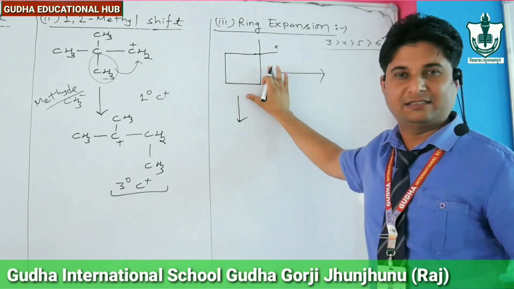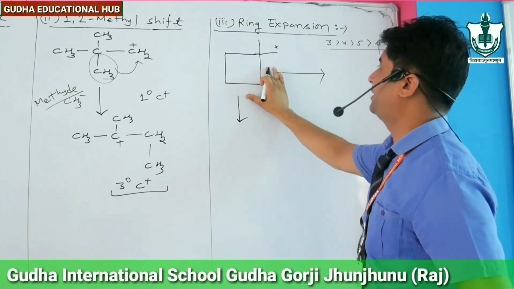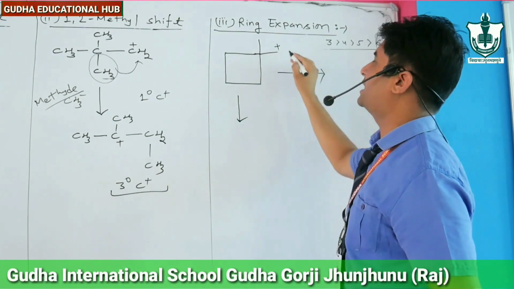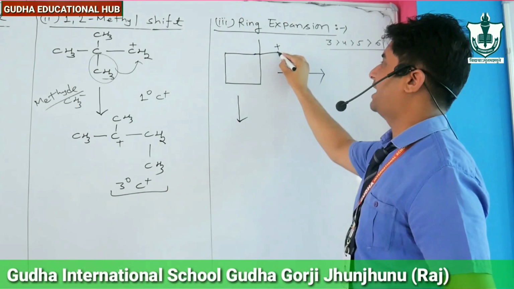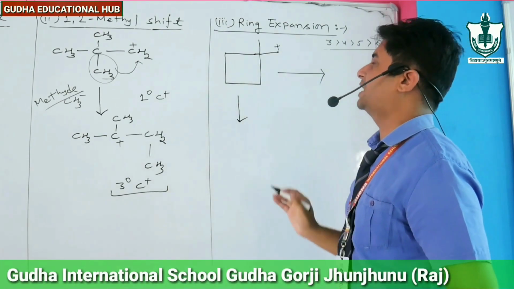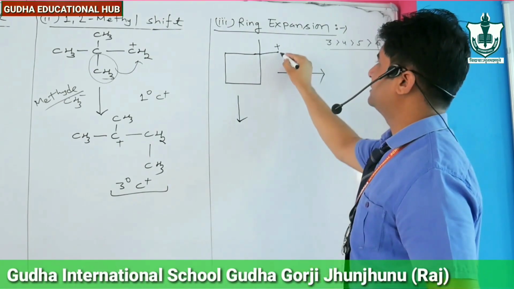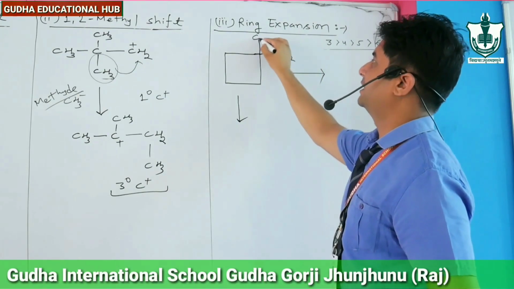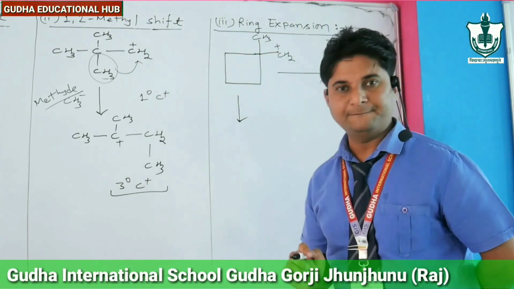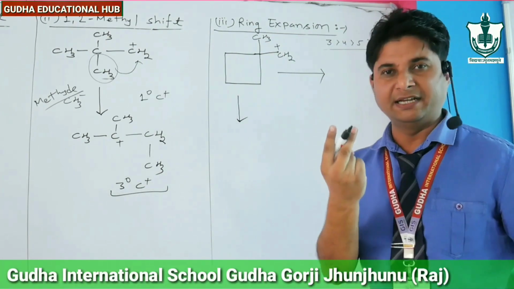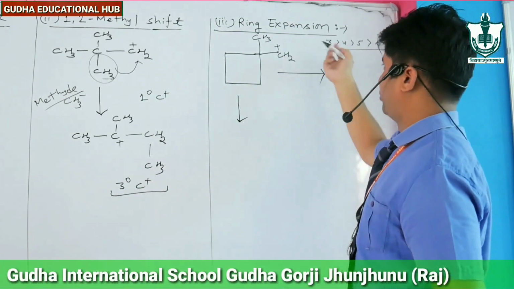Dear students, is this a carbocation or not? Yes, definitely. Why? Because the positive charge is present on this carbon atom, which is directly attached to the cyclic ring, and this is known as CH2, and this one is CH3. What happened here? Here two ways of rearrangement are possible.